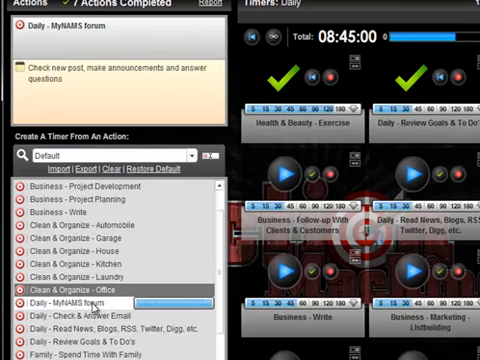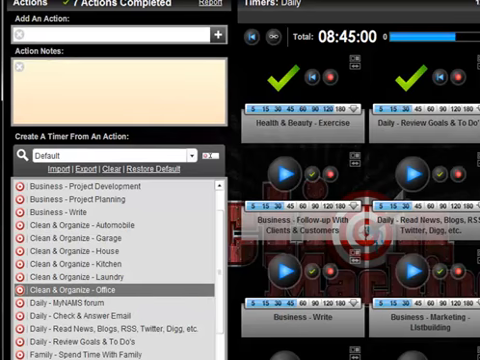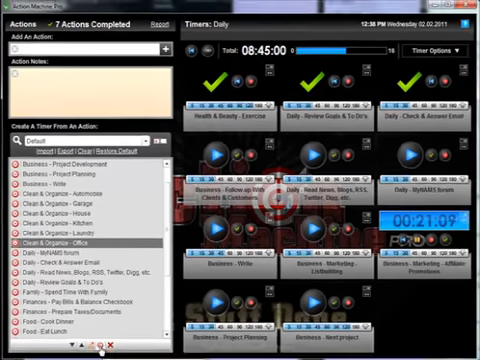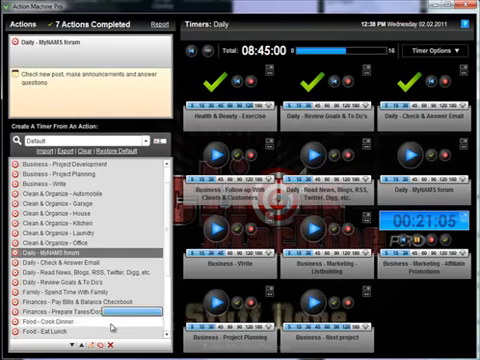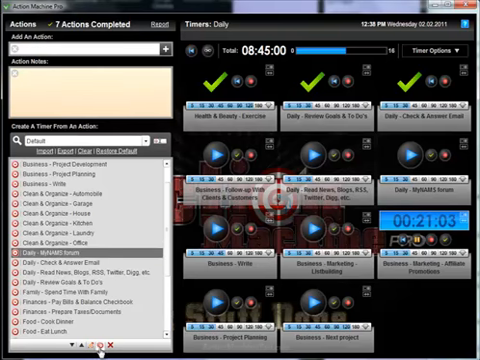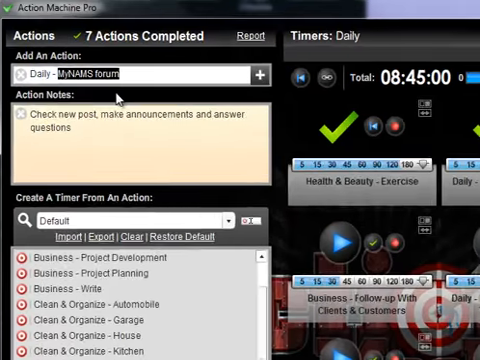The way I'll do that is come down here and click on create a new action from the selected action. So let's click on my forums, my NAMS forum, and click on this button that creates a new action from the selected action. Then I will edit this. I think maybe one of the tasks that I might want to add to my daily activities is to reach out to somebody, either by phone or email.